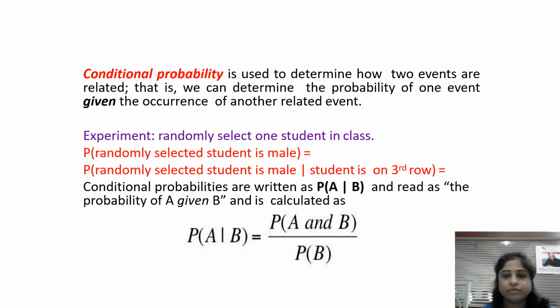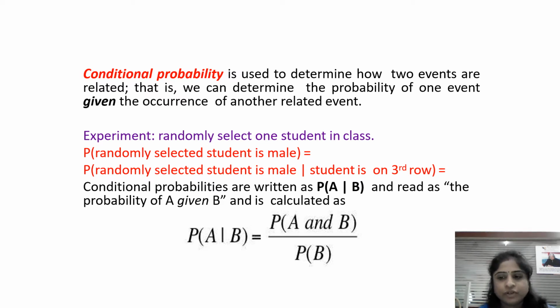So conditional probability is nothing but, for example, if I have taken probability of A by B, that means I'm finding out the probability of A given already B. That is, already B has occurred. B event has already occurred, then I'm finding the probability of A. So that is called conditional probability. For example, one small example I'll tell you.